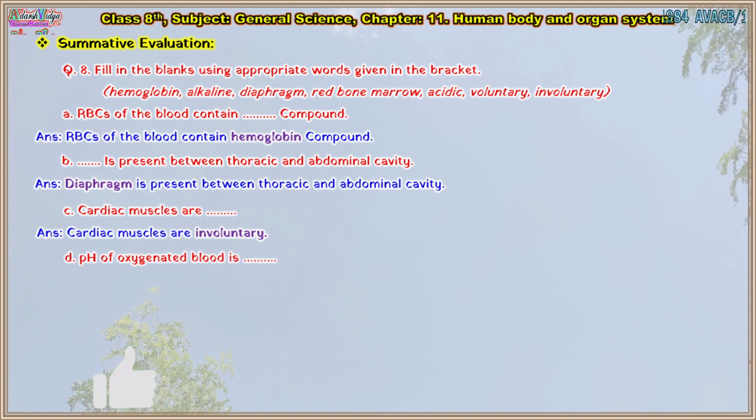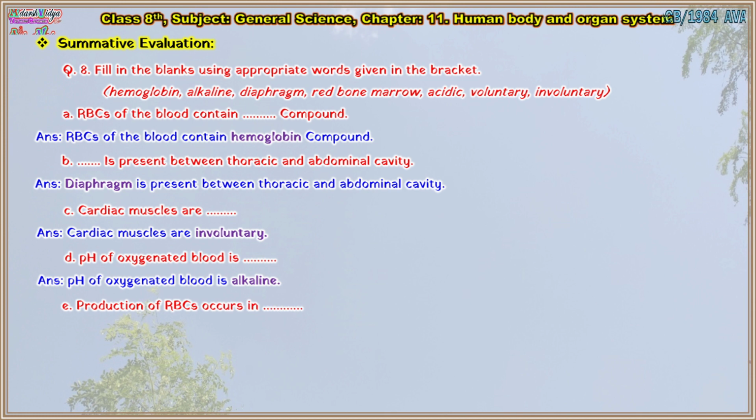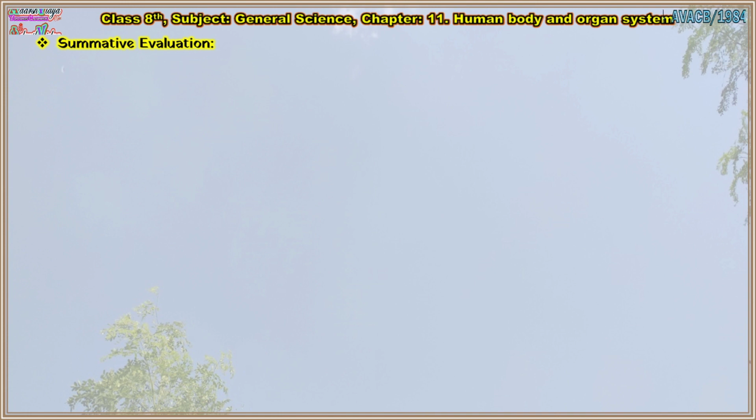Fourth one. pH of oxygenated blood is blank. Answer: pH of oxygenated blood is alkaline. Fifth one. Production of RBCs occurs in blank. Answer: Production of RBCs occurs in red bone marrow. Now, question 9. Find the odd one out. First: A, O, K, AB, B.